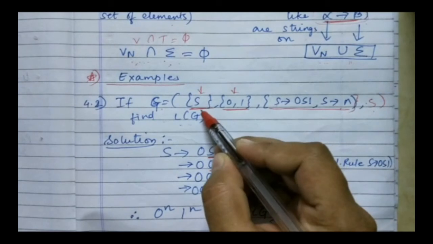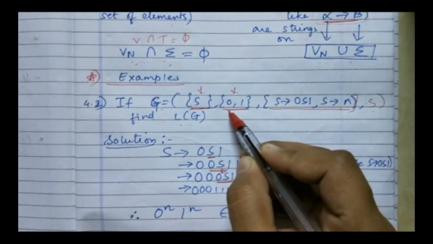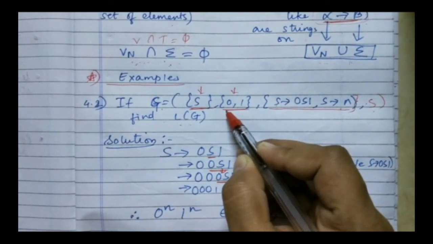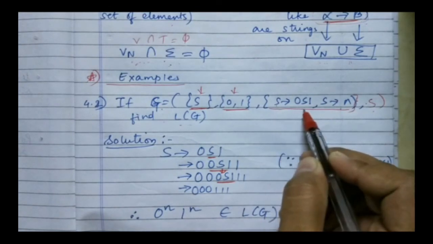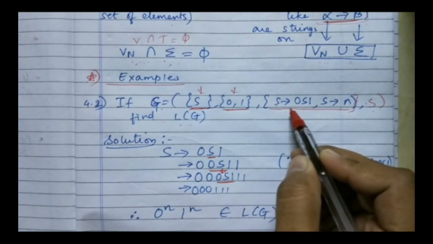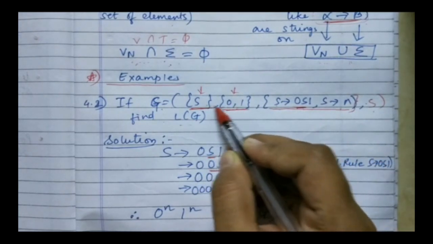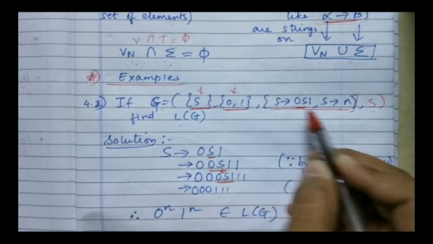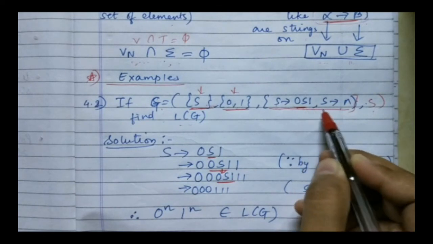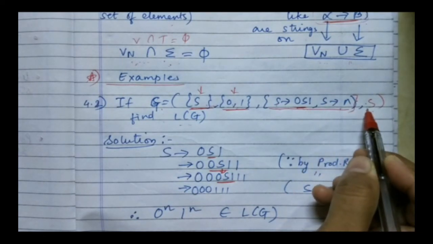As I can see, the variable is S, the sigma or the terminal is 0, 1. This is my production rule, like S changes to 0S1. As you can see, it is a combination of both variables and terminals. And then this is the start symbol from which I need to start.